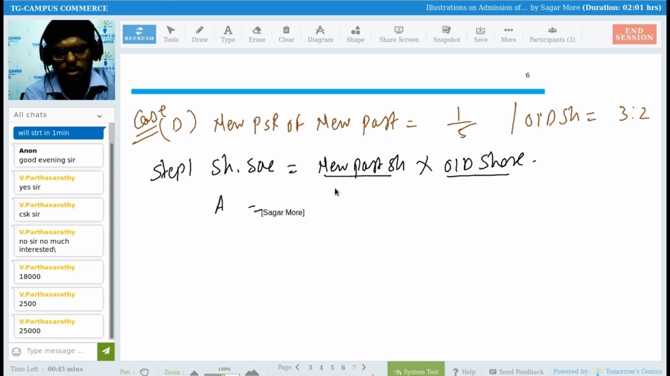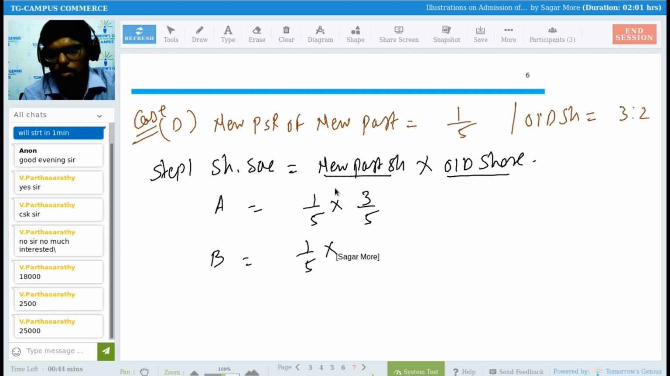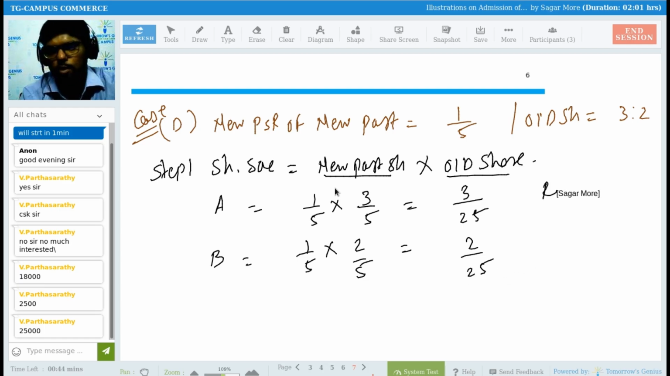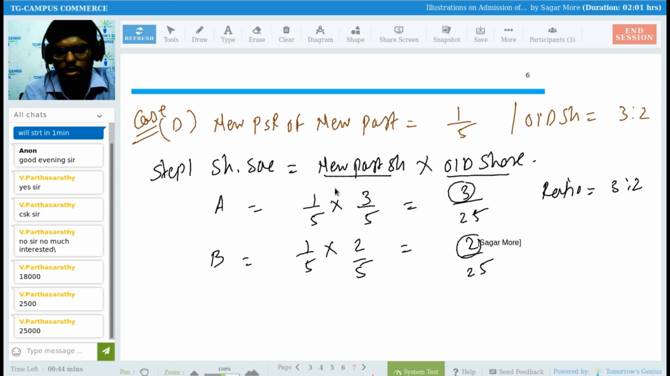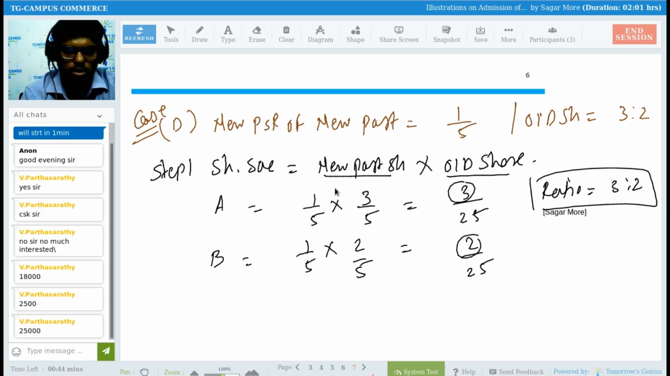So for A, the new partner share is how much? 1/5. Multiplied by old share, which is 3:2, so 3/5. For B, 1/5 multiplied by 2/5. So share sacrifice will be 3/25 and 2/25. So the ratio we already know. The ratio is 3:2. Right? Numerator, that is not an issue.